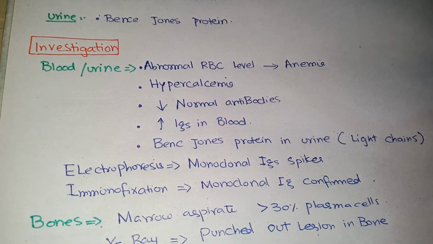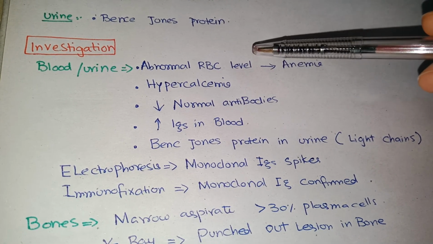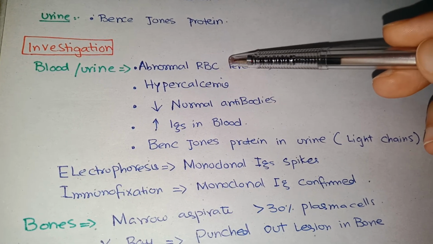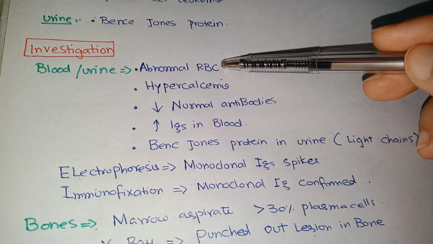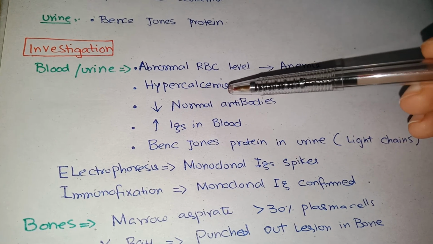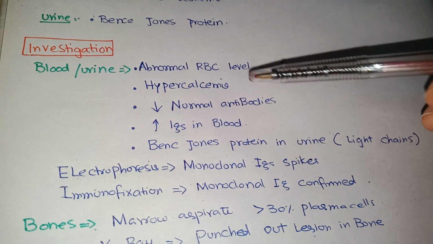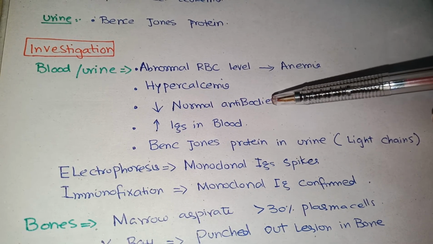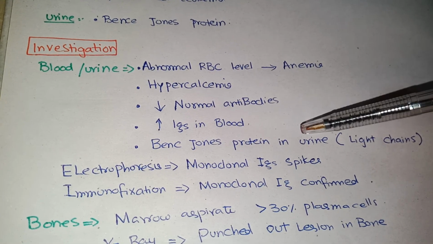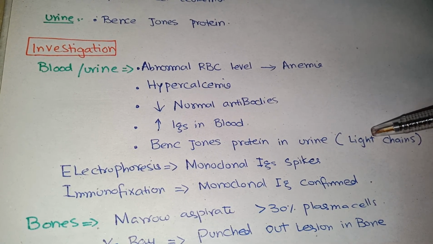How do we investigate a case of multiple myeloma? In blood and urine, the RBC level will be abnormal, but the morphology of the RBCs will be normal. And as the level is abnormal, RBCs are less than the normal number, so there will be normocytic, normochromic anemia. Secondly, there is hypercalcemia because bone undergoes destruction. Thirdly, there are decreased normal antibodies but increased monoclonal antibodies in the blood, and Bence-Jones proteins appear in the urine. These are basically light chain proteins.